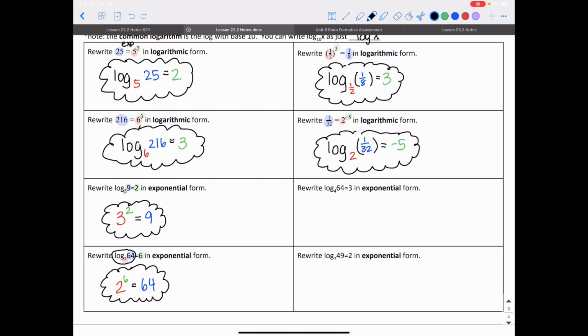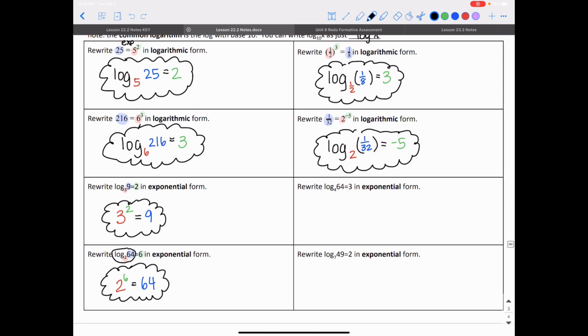Don't worry about that. For rewriting log base 4 of 64 is equal to 3 in exponential form, I'm identifying this is my base, this is my answer, this is my exponent. The answer should always be the biggest number if you forget. So I'm writing this in exponential form. My base is 4, my exponent is 3. This is equal to the answer of 64, and that is correct. 4 to the 3rd power is 64, so I've done this correctly.